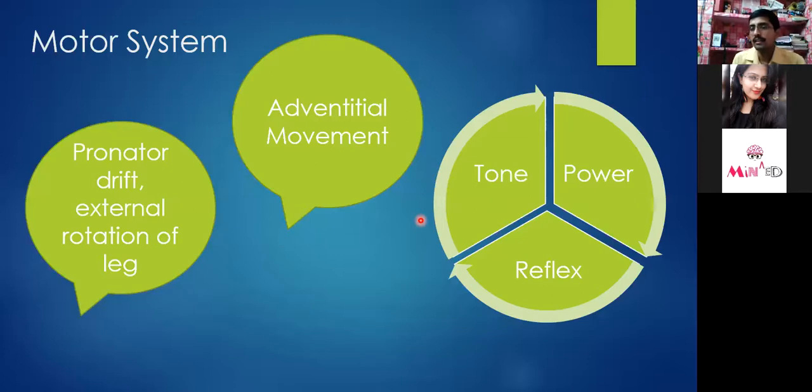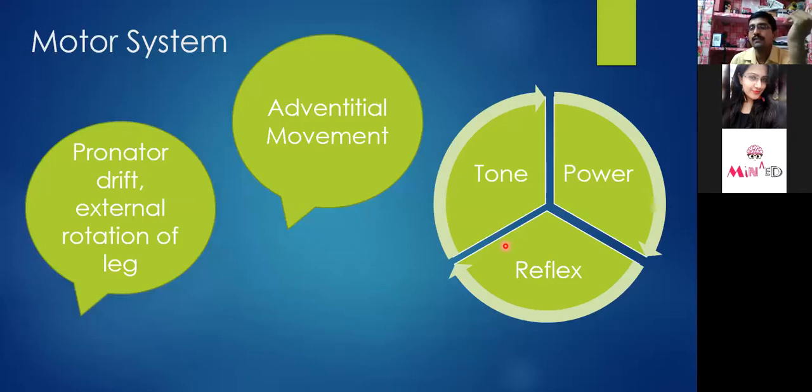In the motor system we will mainly look for three things: tone, power, and reflex. It is a well-known truth in the motor system examination. Tone, the very simple way to examine tone is by doing passive movements. Performing 3 to 4 or 5 passive movements in a particular extremity, you will get an idea of the tone of the particular muscle. And you can look for the tone of the biceps and the pronators, and the tone of your quads and hams at the knee joint. So that will give you an idea of the tone. And it can be more localized according to the suspicion of injury.